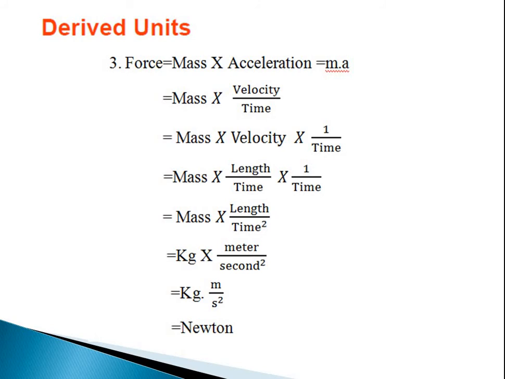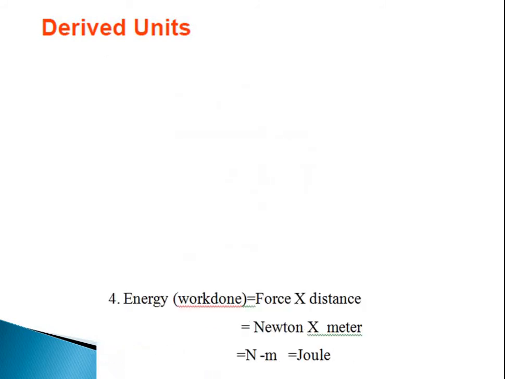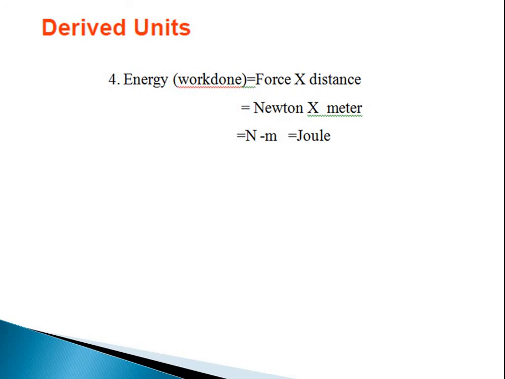force is nothing but mass into acceleration. Again mass is a basic quantity, acceleration consists of velocity and time. Velocity again consists of length by time. So since it is converted into Newton, the unit provided for the energy is Newton meter, which is expressed in terms of joule, named after the scientist. It is expressed in joule, Newton meter.